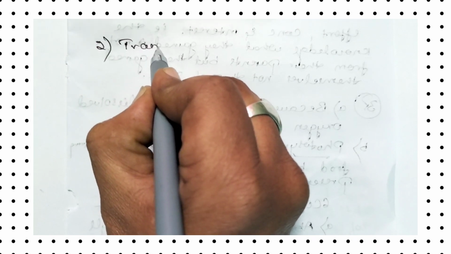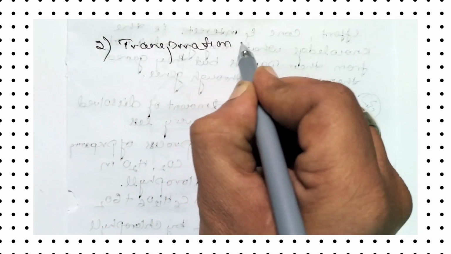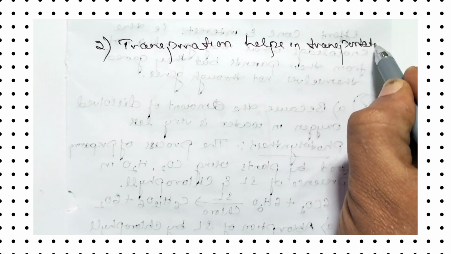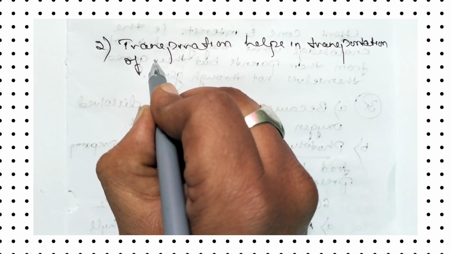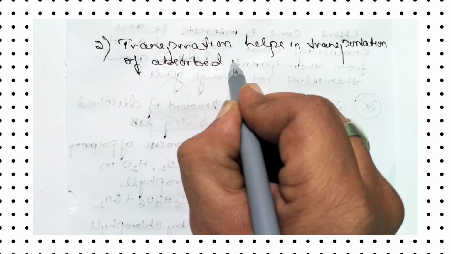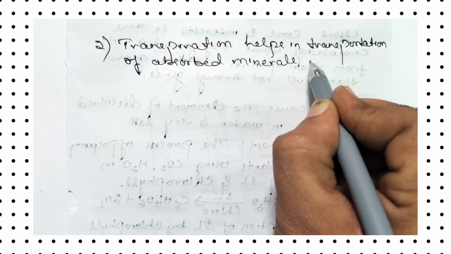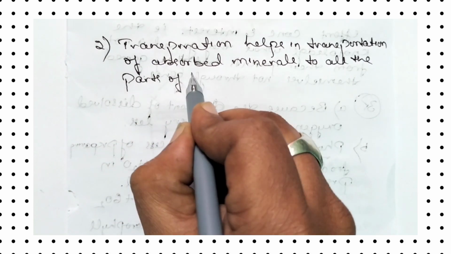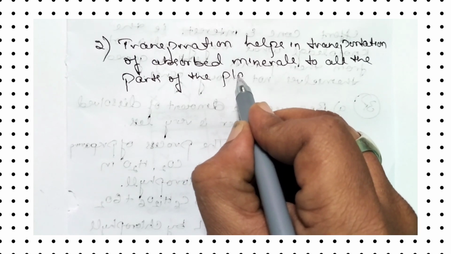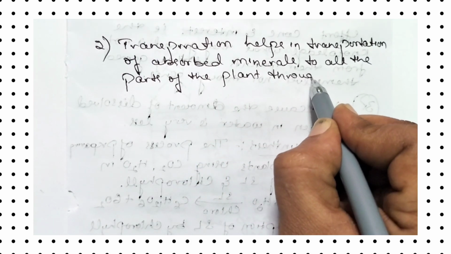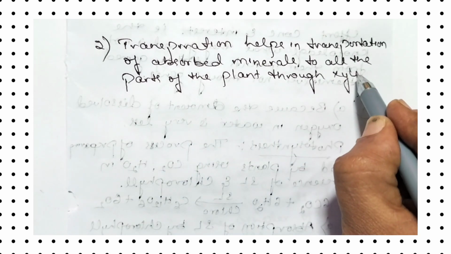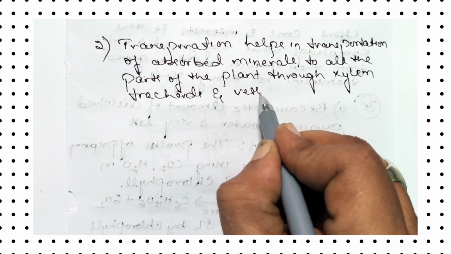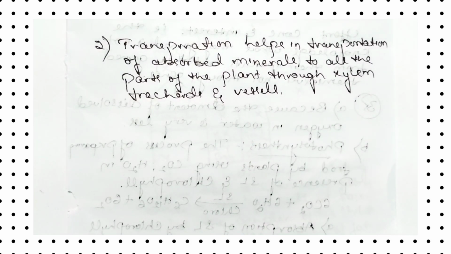Second point, transpiration helps in transportation of absorbed minerals to all the parts of the plant through xylem, tracheids and vessels. So this much you have to answer for transpiration.